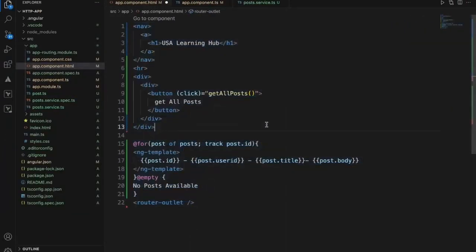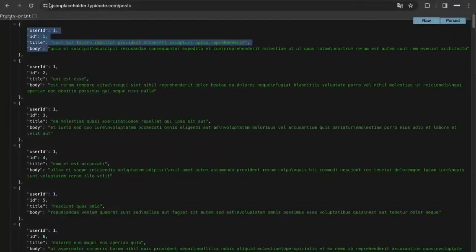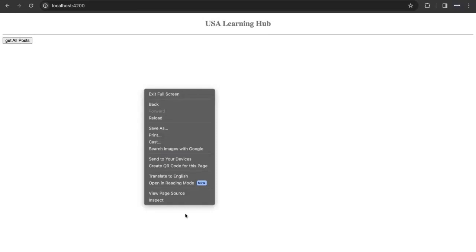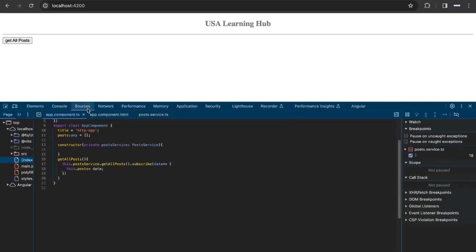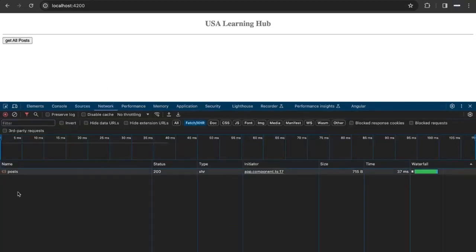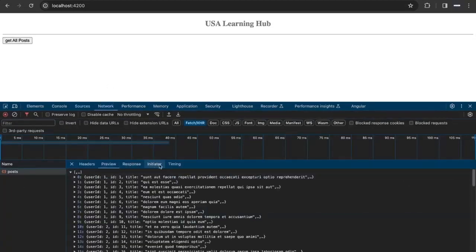Now let's run and see. When I click this one, I should get all the list of posts. It is not working. Let's see why this is not working. In the network, so we got all the posts.